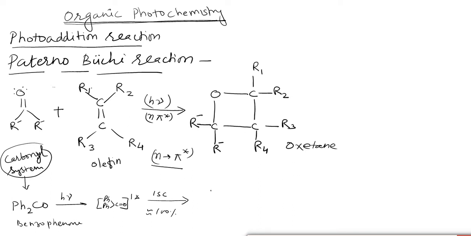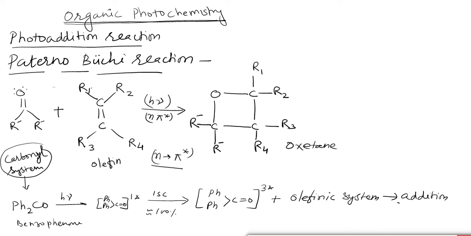It will form the excited triplet state, and this excited triplet state now will interact with the olefinic system, and it will give the addition product, that is, oxetanes.